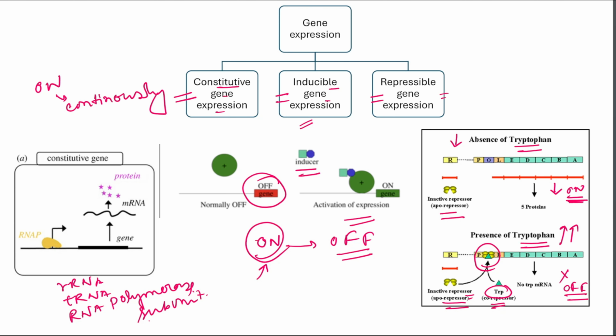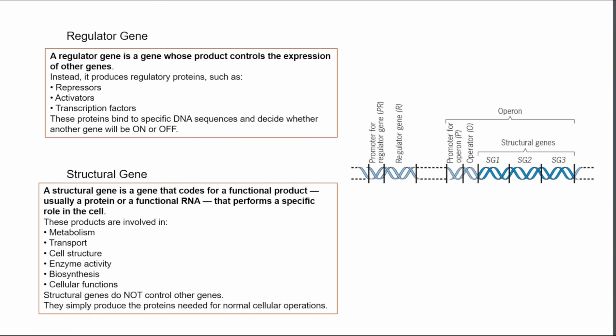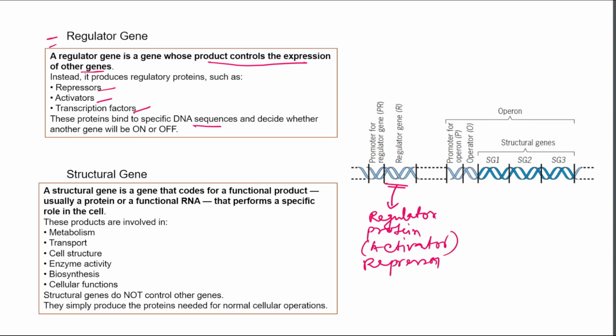So to understand how these expression patterns are controlled, we must first understand the types of genes involved in regulation. First is the regulator gene. The regulator gene is a gene whose product controls the expression of other genes. The regulator gene expresses a regulator protein, such as a repressor, activator, or transcription factor, and this protein binds to a specific DNA sequence called the operator site and decides whether another gene will be turned on or off. This is the regulator gene.